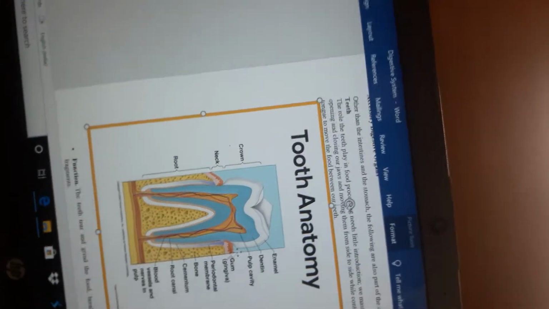Now we discuss the types of teeth present in adults as well as children. Everyone knows that teeth are 32 in number in adults, and next is deciduous teeth in children.